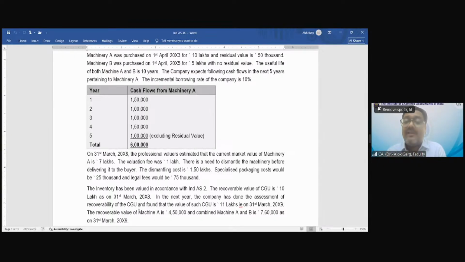These cash flows are given for the next 5 years, which is 2009, 10, 11, 12, and 13. Okay? Understood?